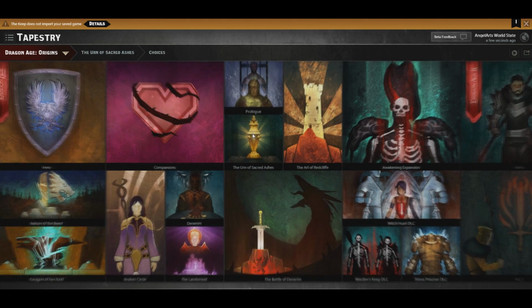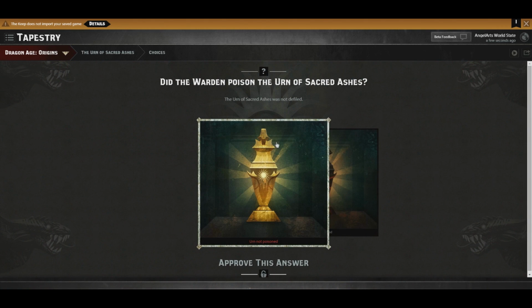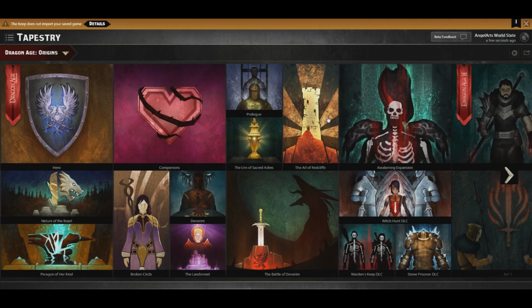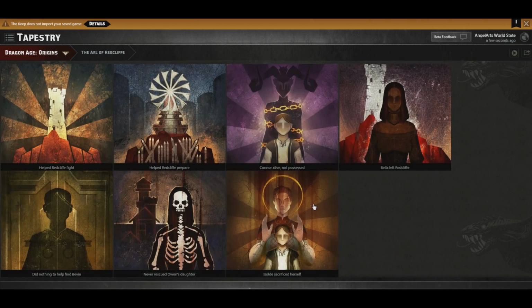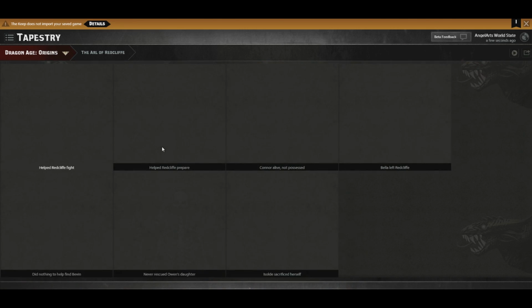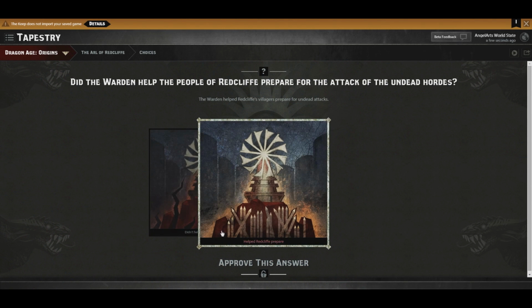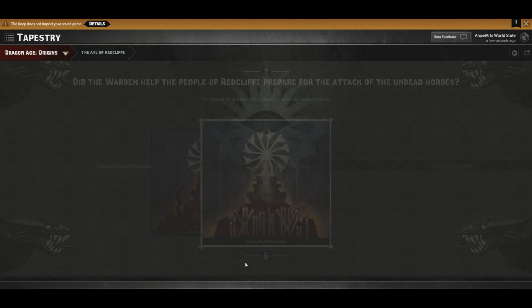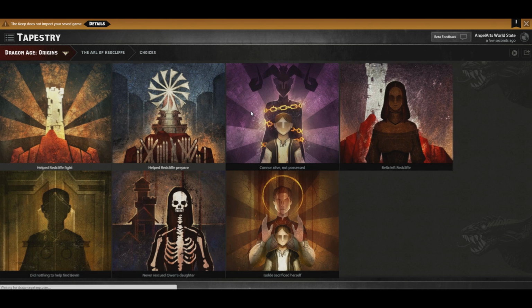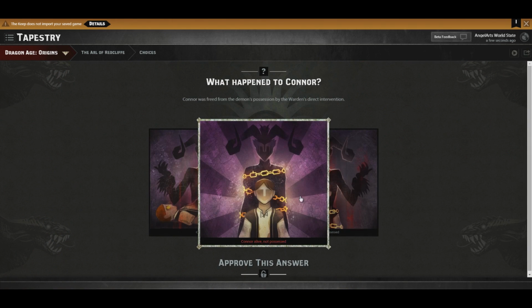The Urn of the Sacred Ashes. We already said that the urn was not poisoned. The Arl of Redcliff, yeah. Connor alive, not possessed. We helped Redcliff fight. I'm just gonna go in and approve these answers so it turns white. We helped Redcliff prepare, and we were quite victorious. I think I was able to keep everybody alive. All the named people alive, maybe?